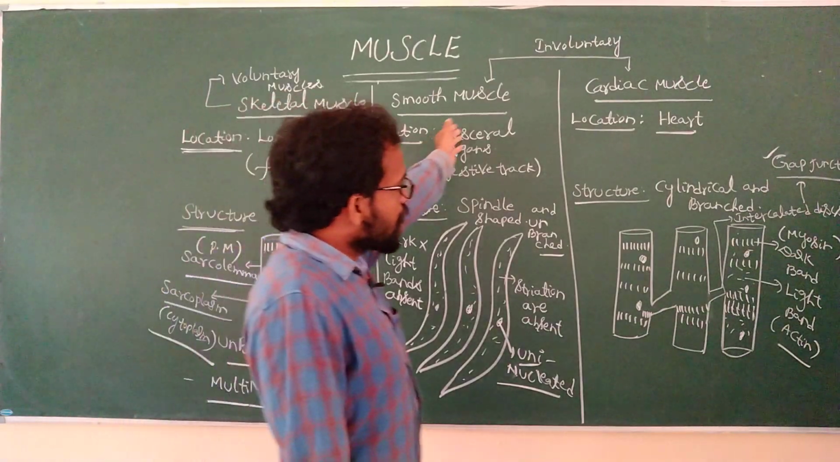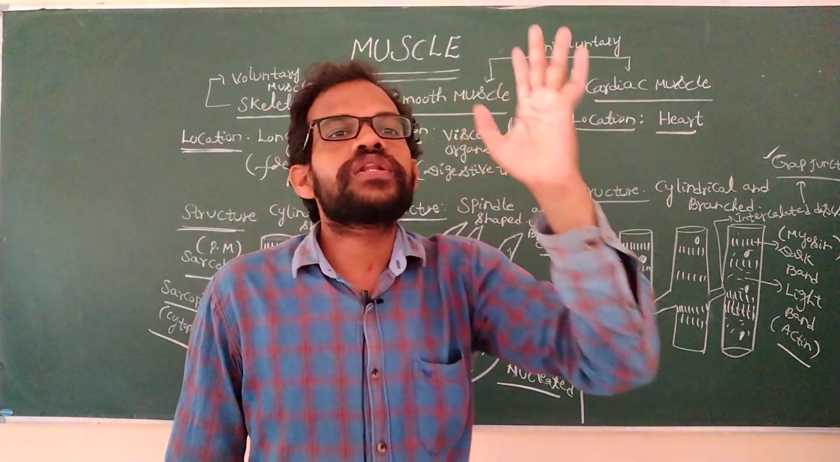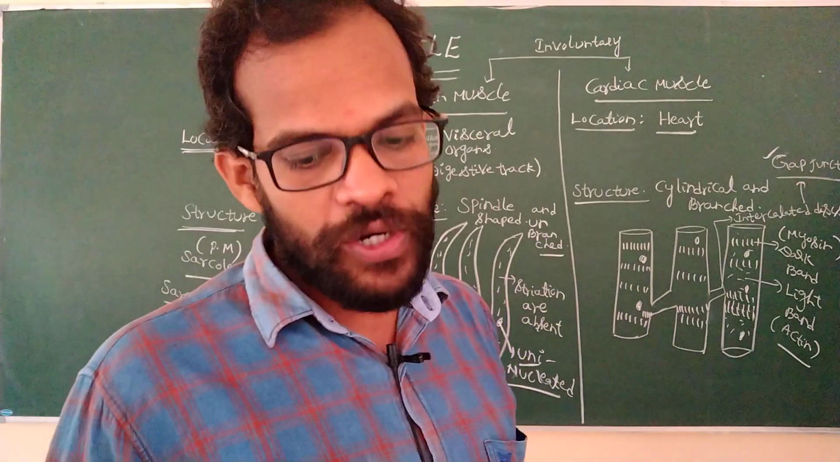Location: long bones for skeletal muscle, visceral organs or smooth organs for smooth muscle. Cardiac muscle is located only within the heart.